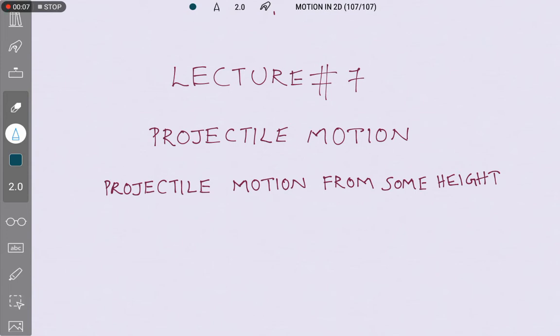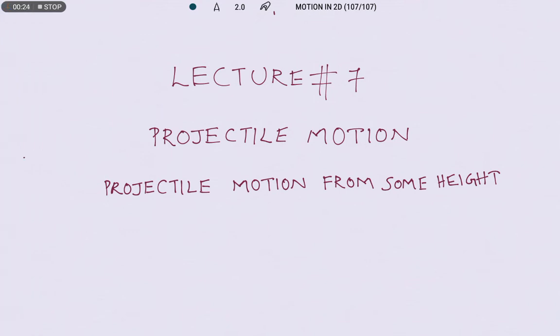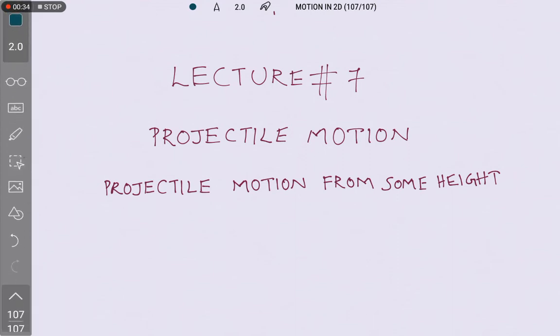So far we studied the motion of a projectile from the ground. Now we are going to discuss projectile motion from some height. That means if we project a body from a particular height, what are the different parameters of the projectile and what are the equations of trajectory of the projectile we are going to discuss. Let us begin the session.